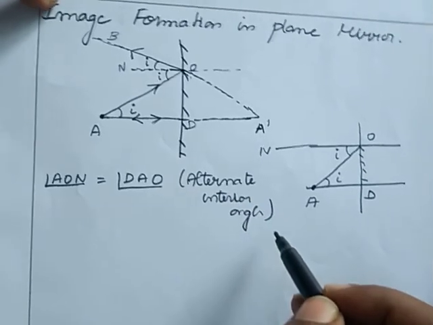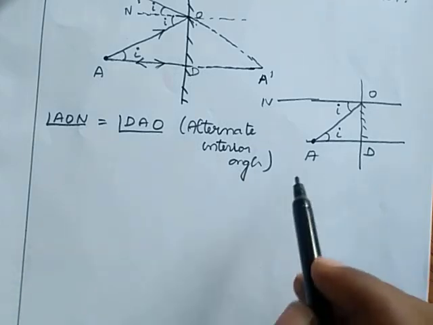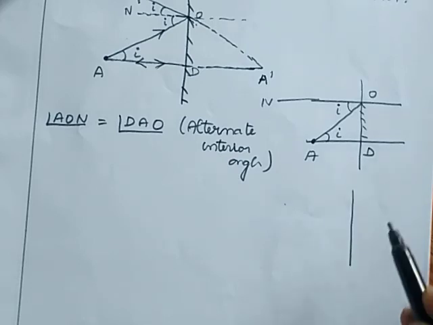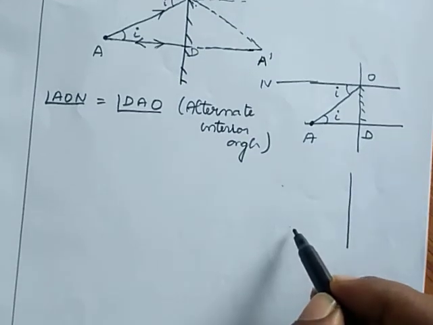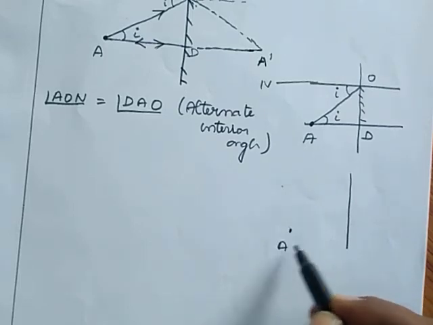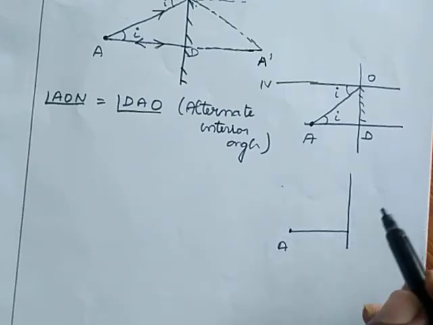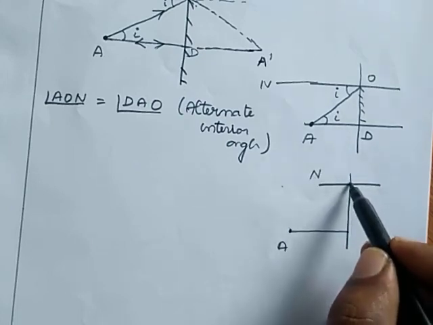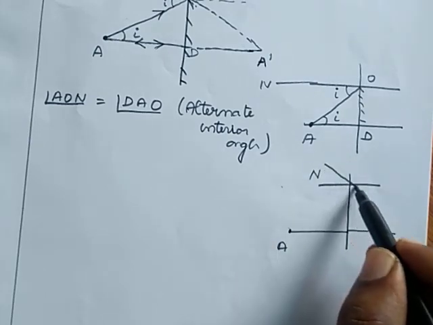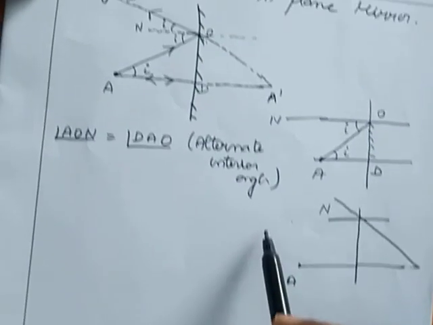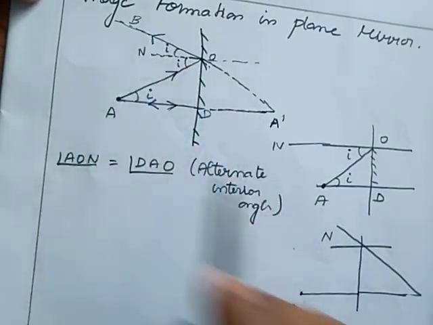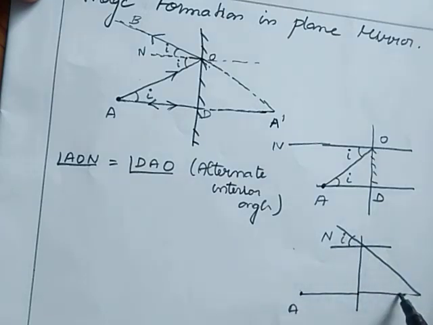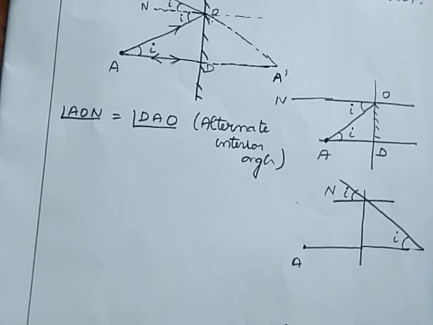Then let me consider the same diagram. Mirror, here it is an object that is named as A. This is normal. I consider this part. This is I, so this also I, because corresponding angles are equal.